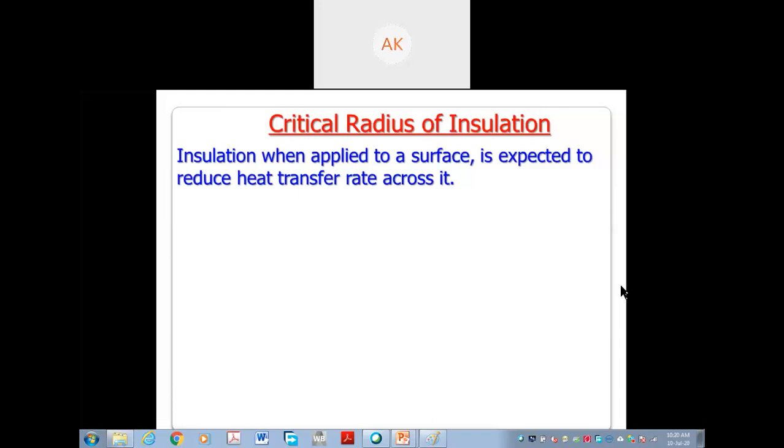My question was, can the reverse be possible, if you are providing the insulation and heat transfer is not reducing? Instead of reducing, it is increasing. Is it possible? Will it be possible? Give me the answer. Yes or no?